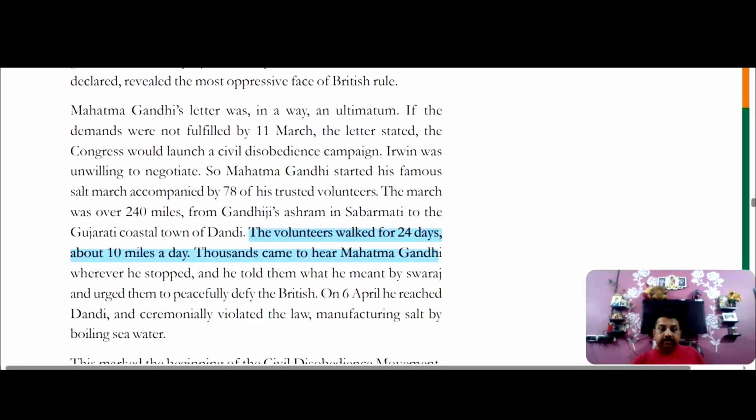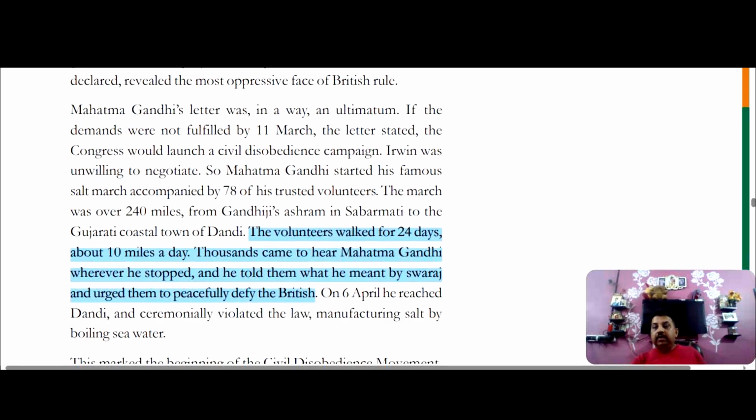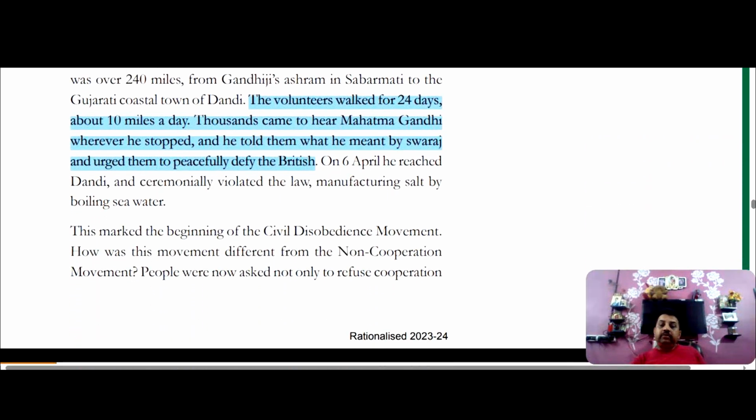Thousands came to hear Mahatma Gandhi where he stopped at night, and he told them what he meant by Swaraj and urged them to peacefully defy the British, not to follow the laws, not to support the British people, and to break the salt law. On 6th of April, he reached Dandi and ceremonially violated the law of manufacturing salt by boiling seawater.